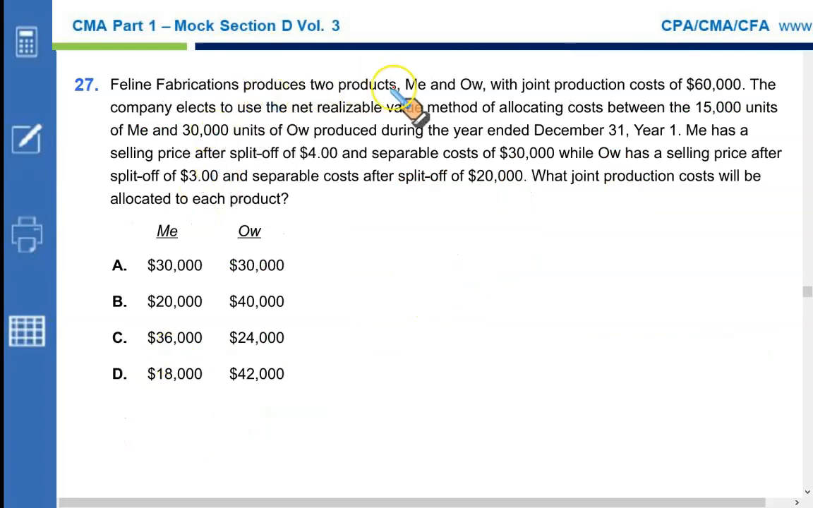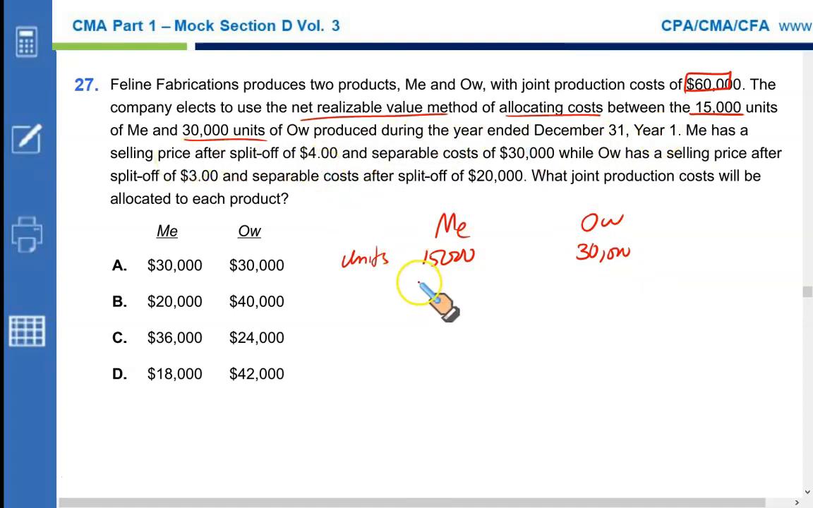Feline Fabrication produces two products, Meow, with joint production cost of $60,000. The company elects to use the NRV method to allocate the joint cost between 15,000 units of Me and 30,000 units of Ow. So let's write down the number of units we have. 15,000 Me and 30,000 Ow. Okay, now it says Me has a selling price of $4 and separable cost of $30,000. Okay, and Ow has a selling price of $3 after further processing, but you need to spend $20,000